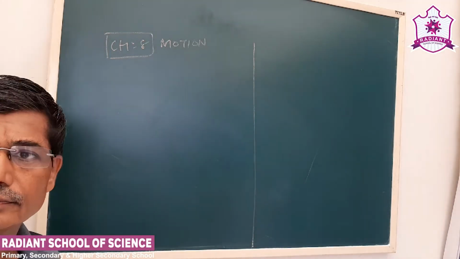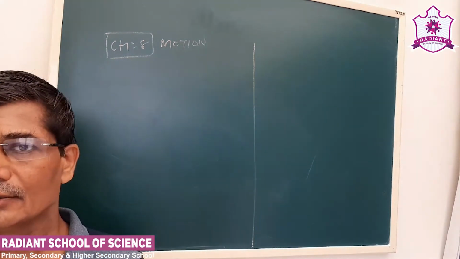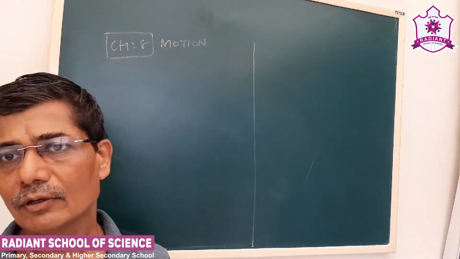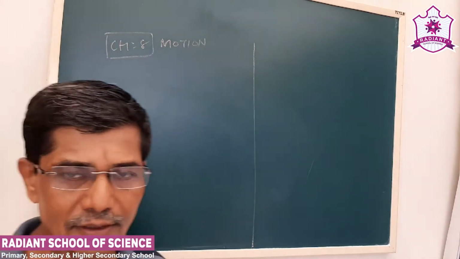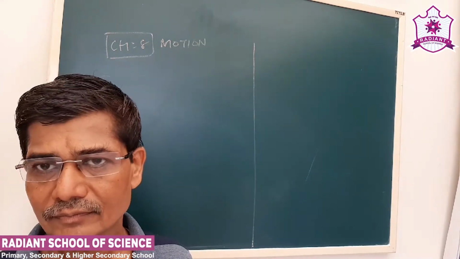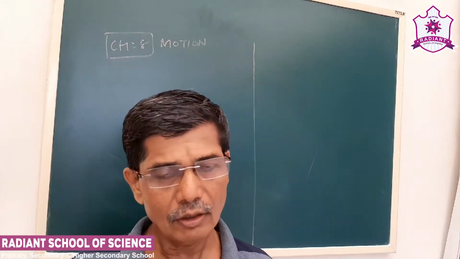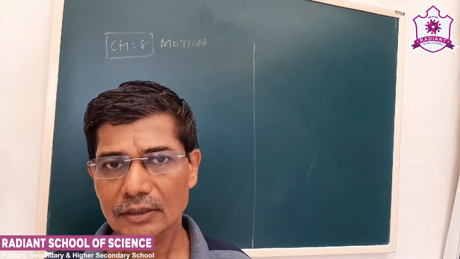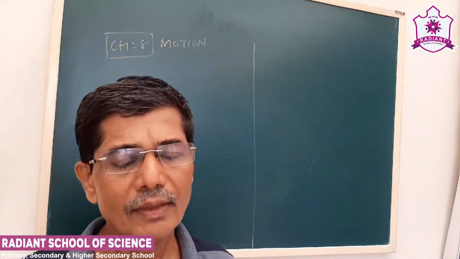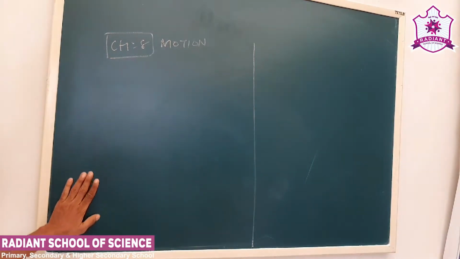Dear friends, today we start a new lesson, that is motion. Now see, the word motion is most common to us. We see a number of objects moving around us. Suppose a car is moving, or a two-wheeler is moving, or a train is moving. We also know that the earth revolves around the sun. So here we have to see the basic idea regarding the motion.